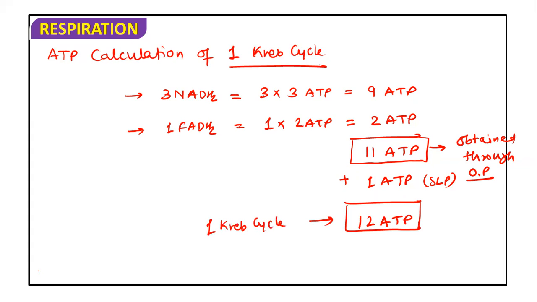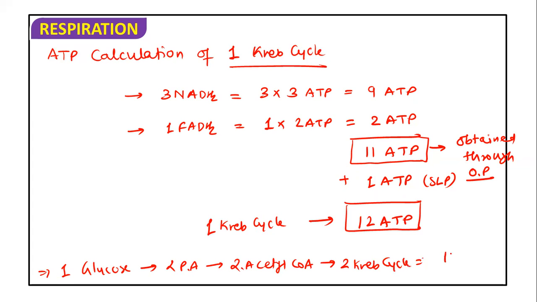But if one glucose breakdown is taking place, two pyruvic acid will be formed, two acetyl coenzyme will be formed, and two Krebs cycles will occur. So if two Krebs cycles occur, this 12 into 2 is going to be 24 ATP. Okay, in such a way 24 ATP are going to be produced.